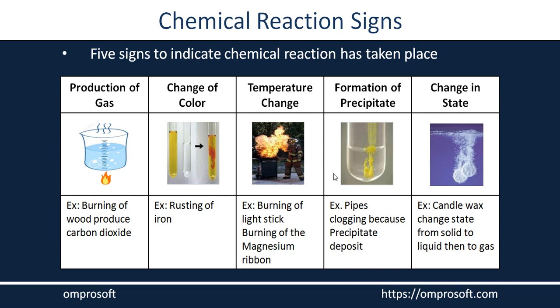So these are the 5 signs which happen when any chemical reaction has taken place. First is production of gas, second is change of color, third is temperature change, fourth is the formation of a precipitate, and the fifth is change in state. With this note we conclude this session. We'll see you in the next session.